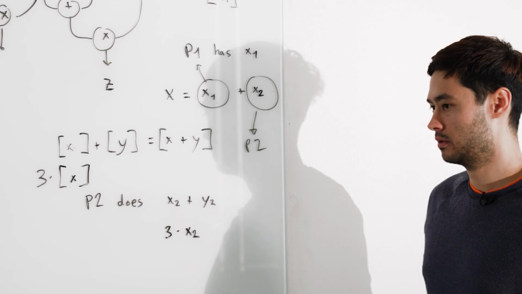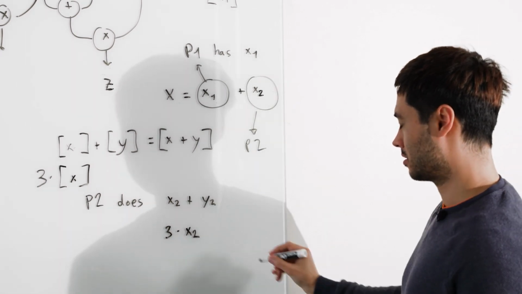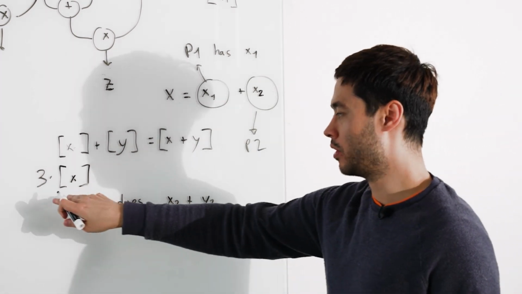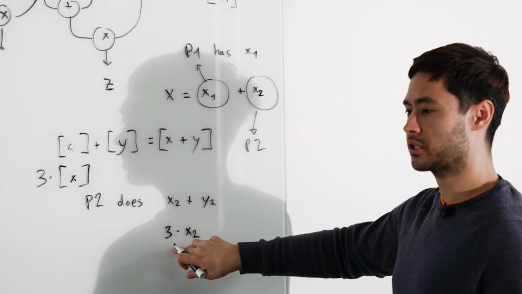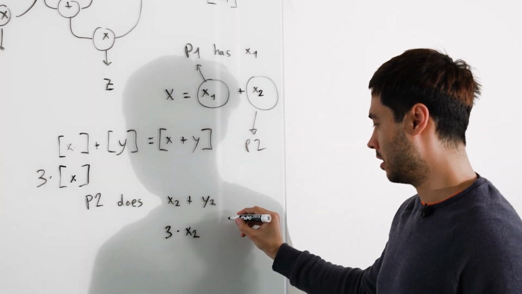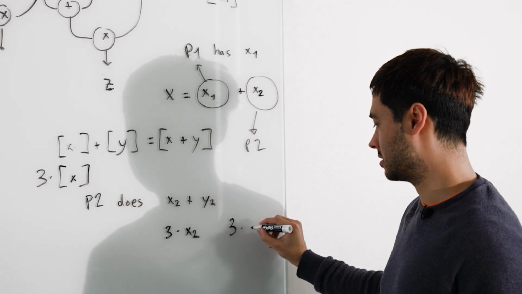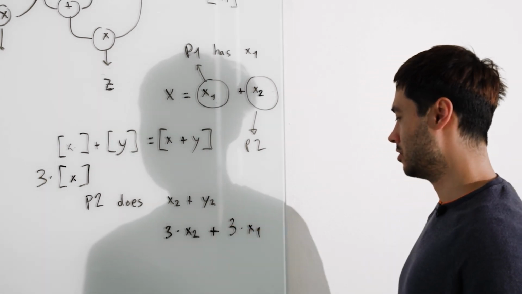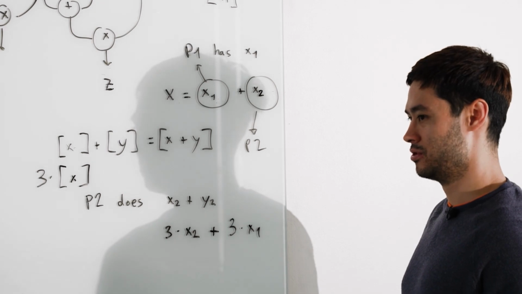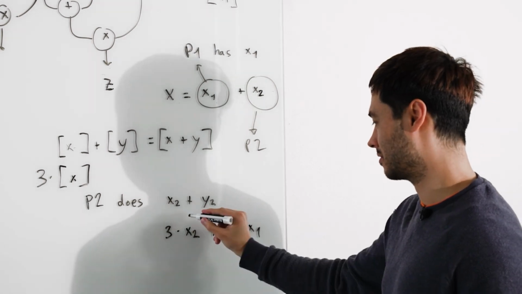And why does that work? I know why it works. Probably write it out. So when you want to open this, you'll broadcast this value, 3 times my share. I'll broadcast this value, which I've computed locally. Your share, okay. And then you can add them together. You can do this.